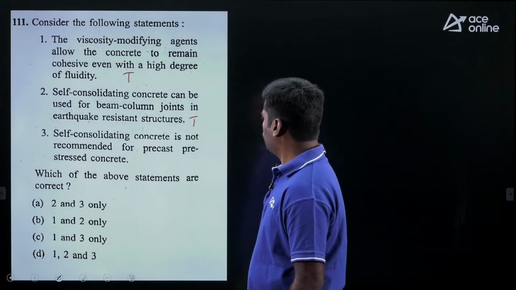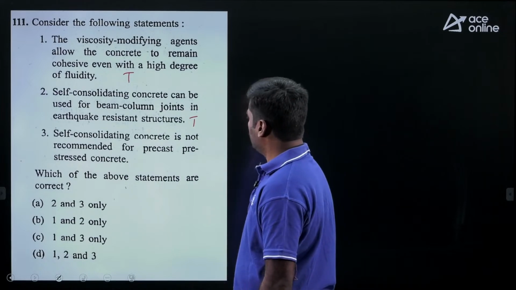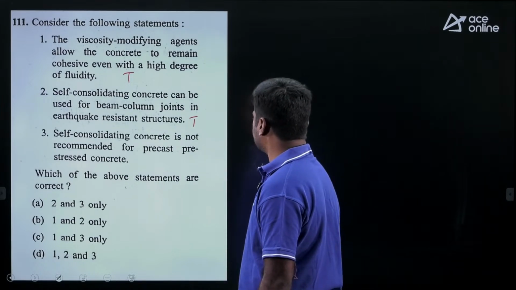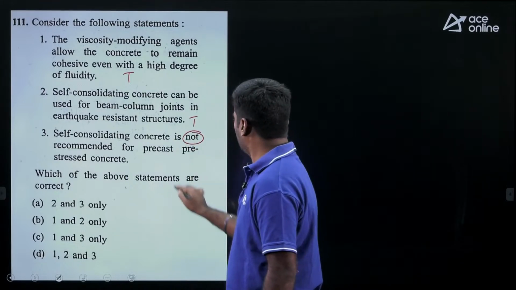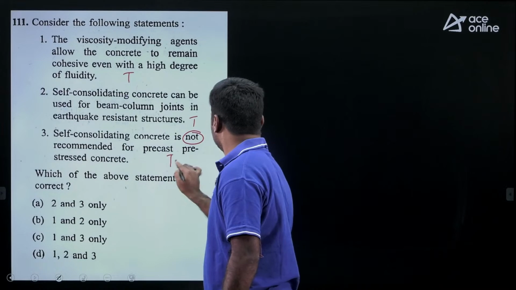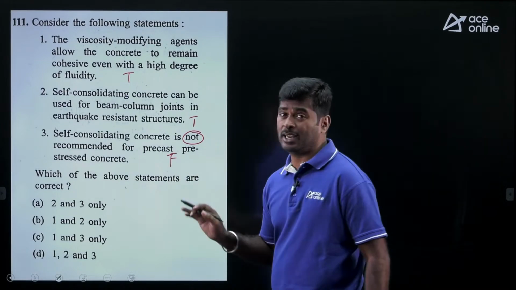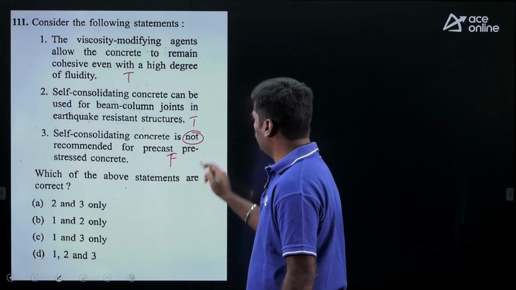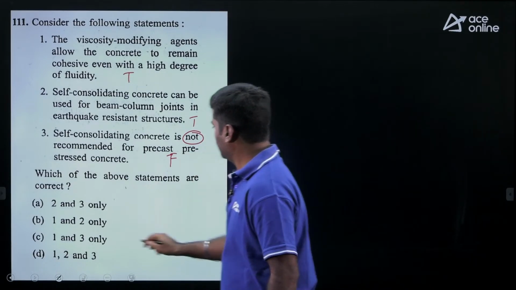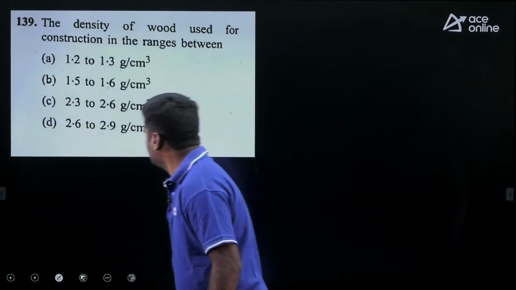Statement 3: self-consolidating, that is self-compacting concrete, is not recommended for pre-stressed concrete. This is false; nowhere is there a recommendation that it is not recommended for pre-stressed concrete. So the third is wrong, 1 and 2 are correct. Option B is correct.